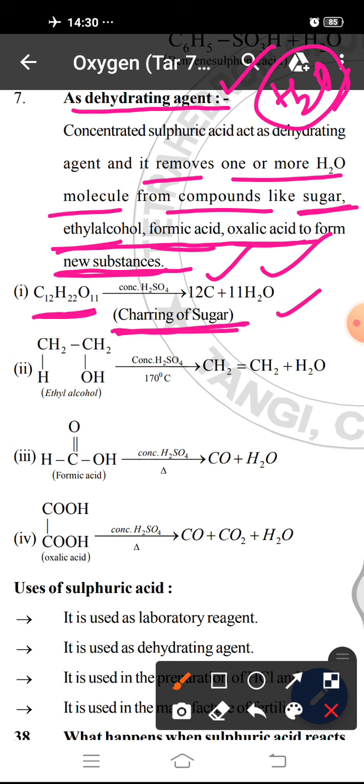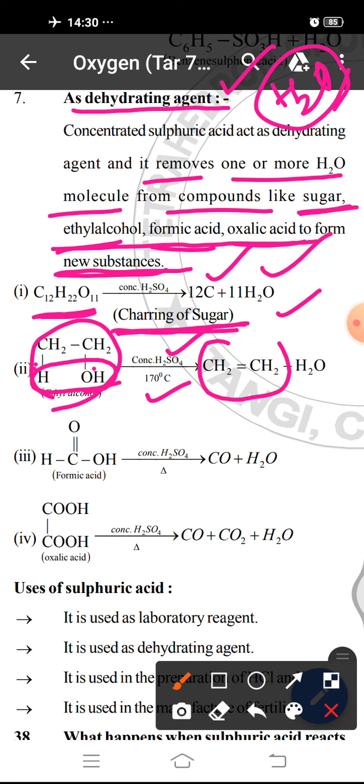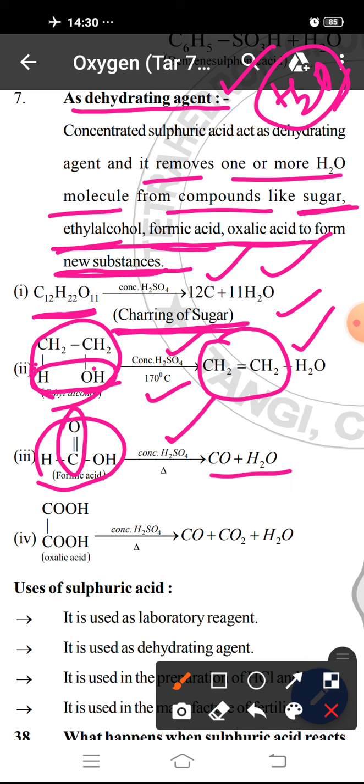Then another example: when ethyl alcohol reacts with concentrated H2SO4 at 170 degrees Celsius, this H and this OH react to form water, both bonds break, and the ethyl alcohol is converted to ethene by removing a water molecule. Like this, when formic acid reacts with concentrated sulfuric acid, it forms carbon monoxide and water. And when oxalic acid reacts with concentrated sulfuric acid, it forms carbon monoxide, water and carbon dioxide.